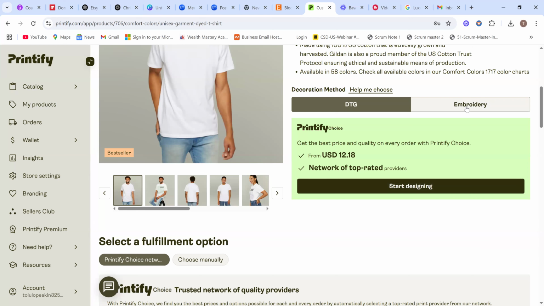So embroidery is more like they use a lot of wool, different types of thread, right, on a machine to create all this, instead of using DTF. They use a machine on it to make it look beautiful. Just that I don't have a sample here, right? So you start designing.